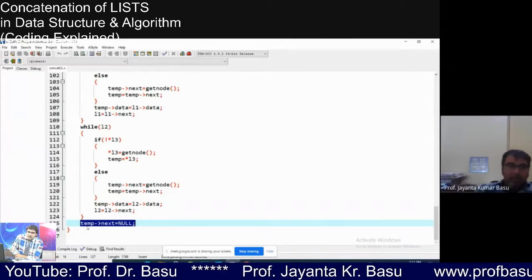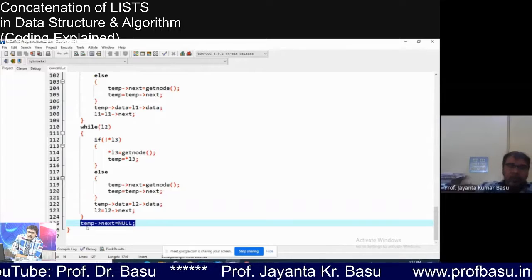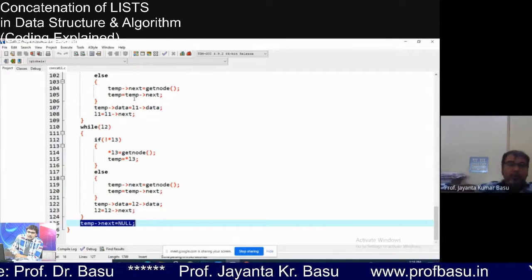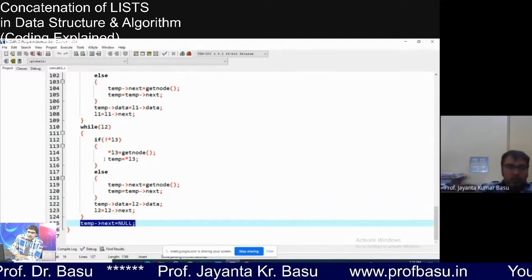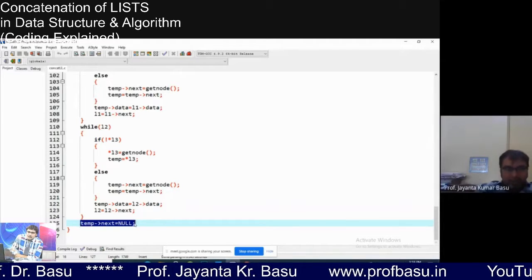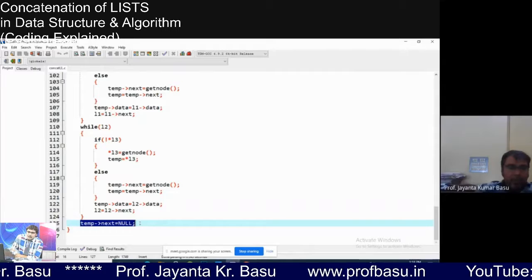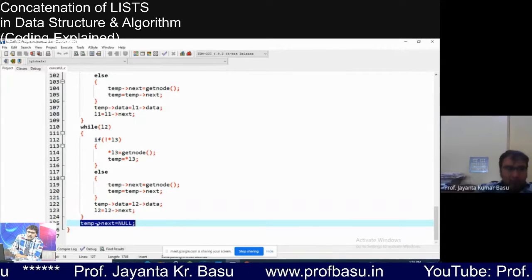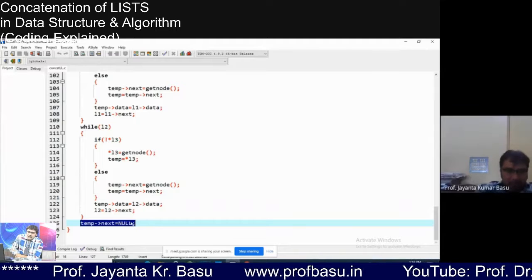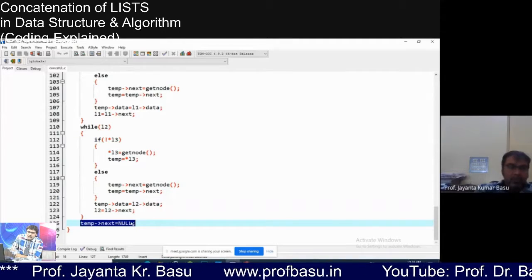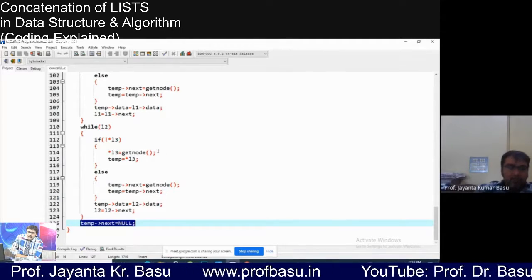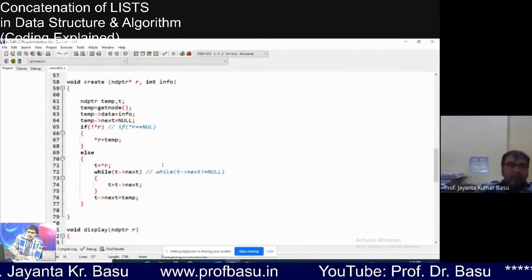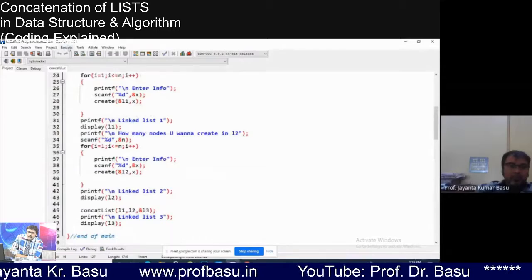You know that temp is only keeping track of the third list. So after all the nodes are copied from list 1 and list 2 into list 3, I have to make the next part of the last node null explicitly. Otherwise, list 3 will not be terminated. Got it? Now let us execute the program.